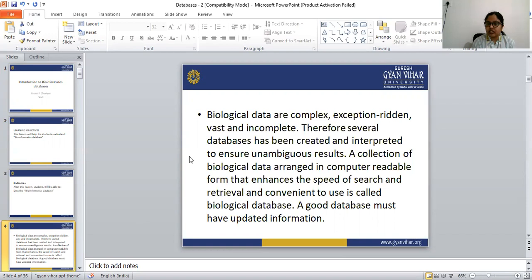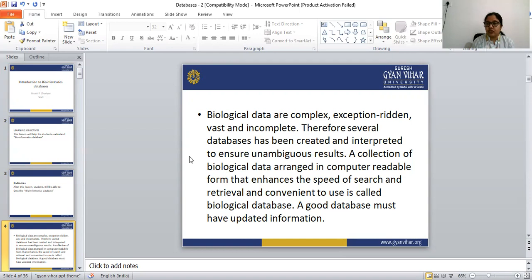Collections of biological data are arranged in computer-readable form. The collected data are arranged in a manner that should be readable for everyone. The collection of biological data arranged in computer-readable form that enhances the speed of search and retrieval and is convenient to use is called a biological database.